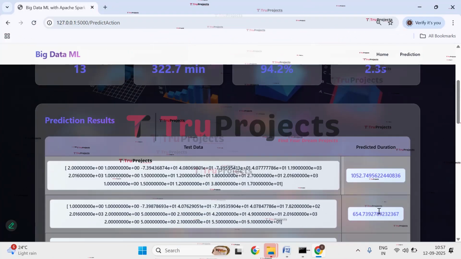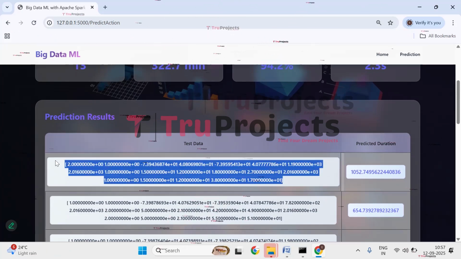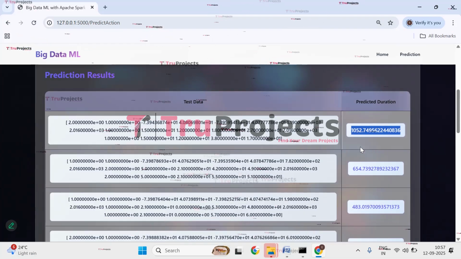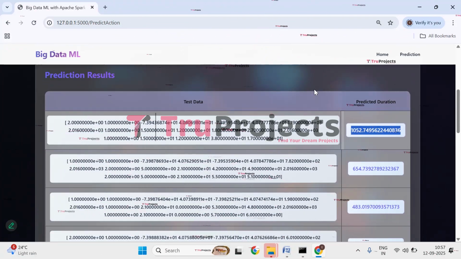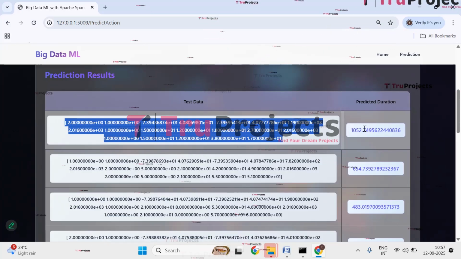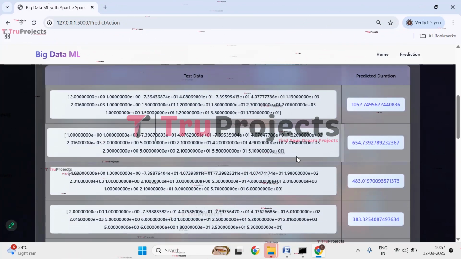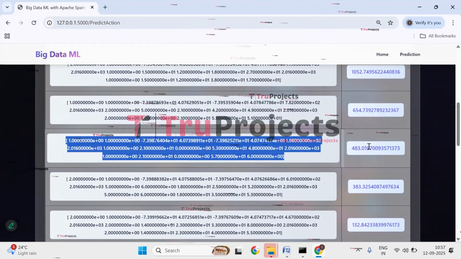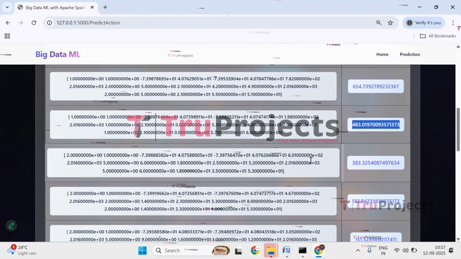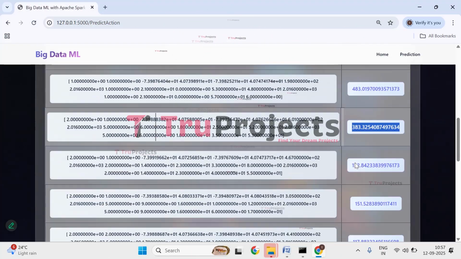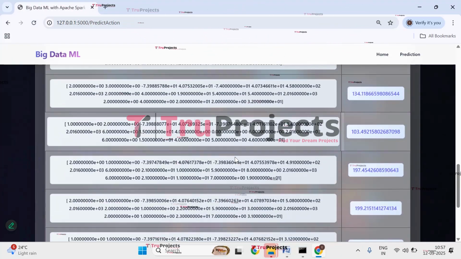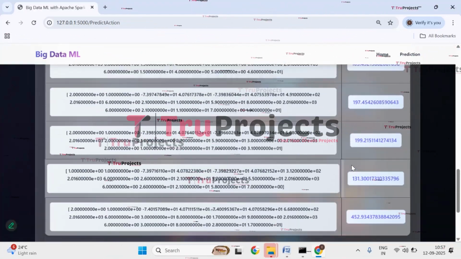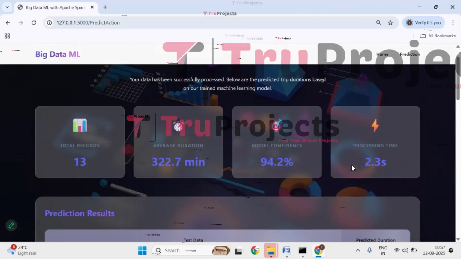Let's scroll down. So this is the input that we have given. After giving the input here, we got the prediction that it is 1052 minutes. So for this given data, the trip duration would be 1052. Accordingly, for the second input, we have 654. For the third input, we have 483. And for the fourth input, we have 383 minutes. Accordingly, for all the 13 records we have given, we have their corresponding predictions in minutes. That is the predicted time duration, that is trip duration.